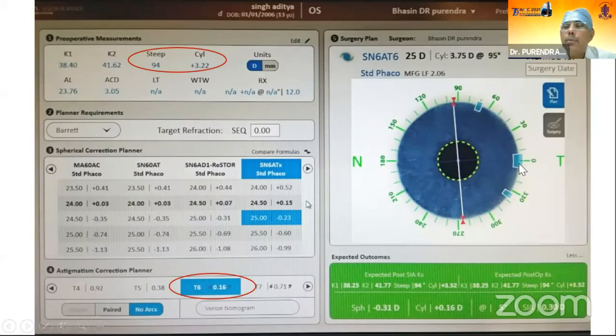And this will tell us the axis of incision, where you are going to place the incision, which in this particular case is at 0 degree, and the line which tells us where the lens axis has to be aligned.